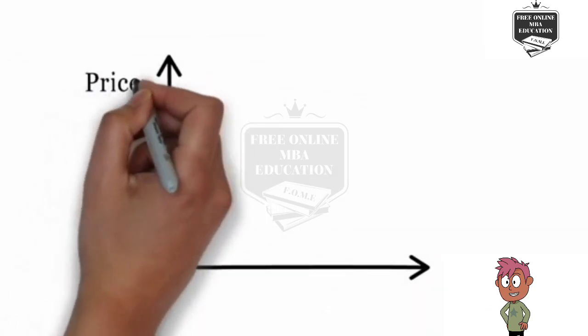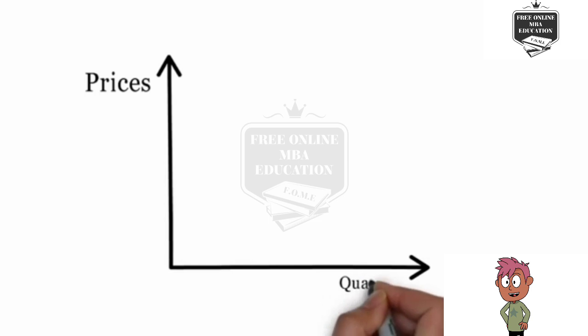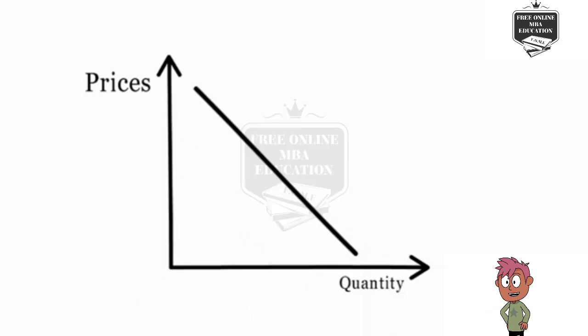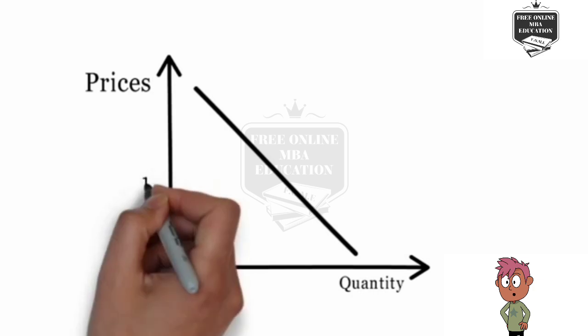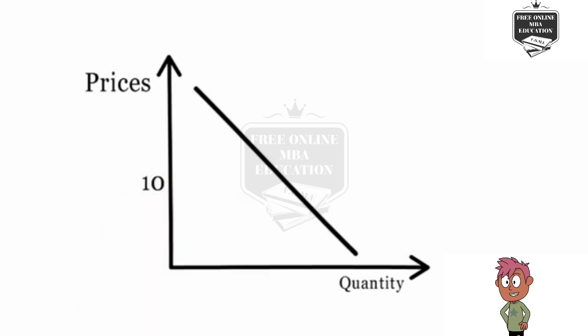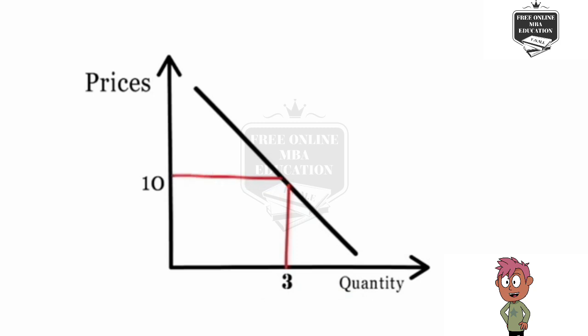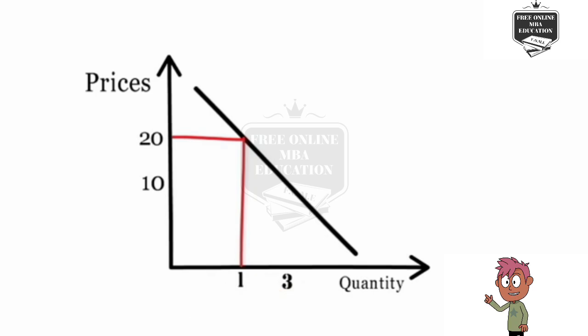It is customary to plot prices on the y-axis and quantity on the x-axis. The demand curve is downward sloping because it symbolizes a negative relationship between prices and quantity demanded. The demand curve shows that as the prices of the commodity rise from $10 to $20, the quantity demanded falls from 3 chocolates to 1. And as the prices fall, the quantity demanded rises.